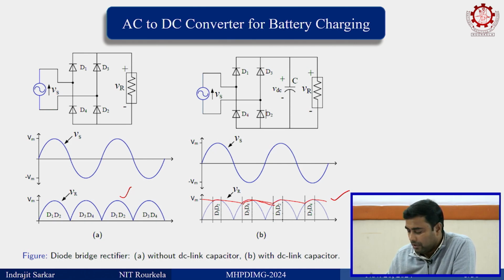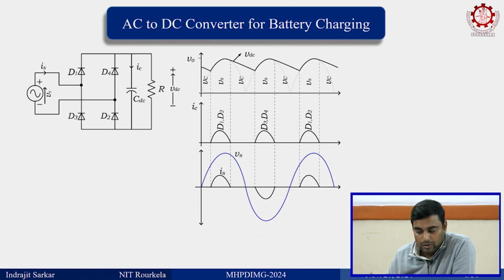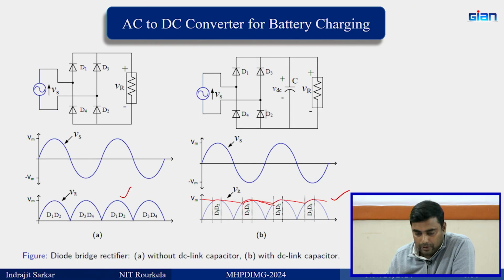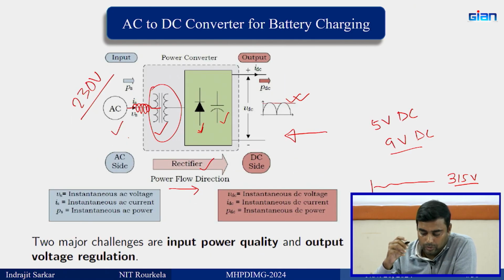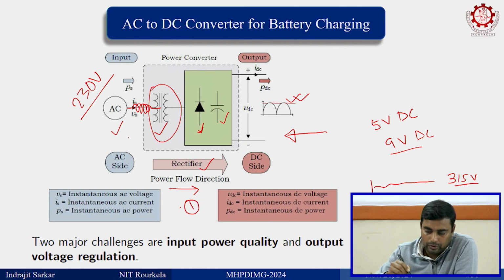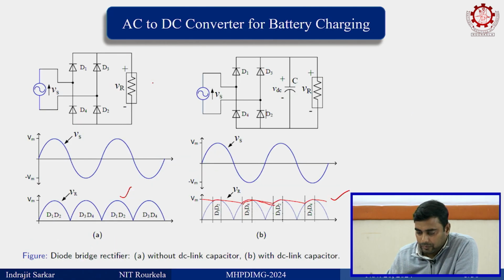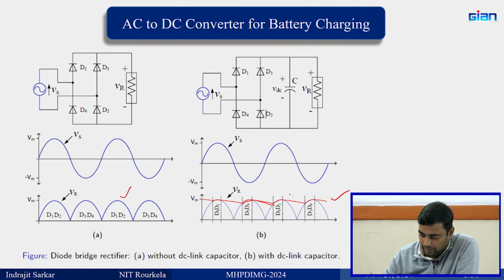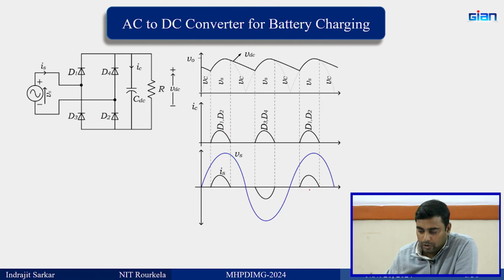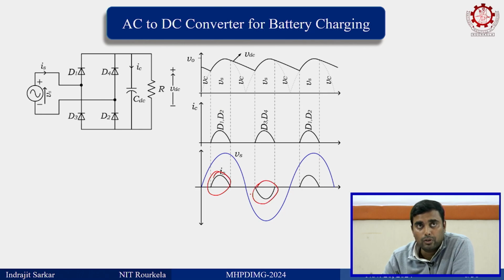Let us see what issues we are going to have with this. One issue is that the power flow direction is unidirectional. Second issue is this one. Third issue is this ripple. What is the fourth issue? You can see here, the source current that you are drawing is not sinusoidal, it is non-linear current, it is having lots of harmonics. This is the fourth issue.